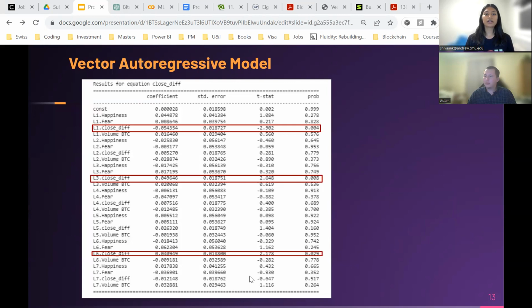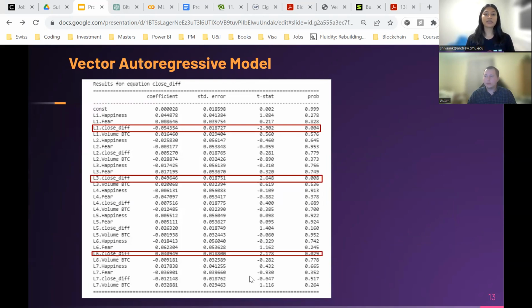We are also showing here a snapshot of our model regression results. The target variable here is the closing difference. By closing difference, we refer to how much we expect the price of Bitcoin to change compared to the previous day's price. And the dependent variables here, if you have to interpret them, indicate that if you change the dependent variable by 1 unit, how much it affects the closing price for the day we predict.